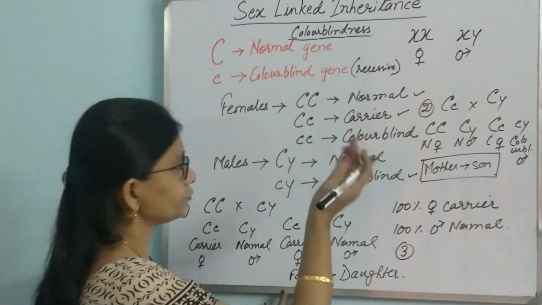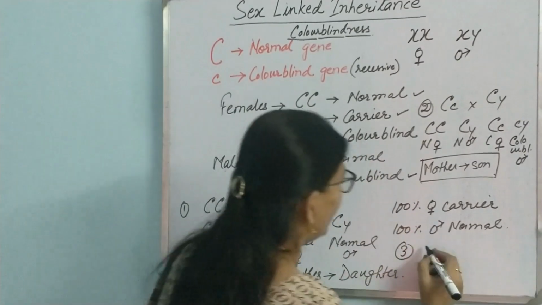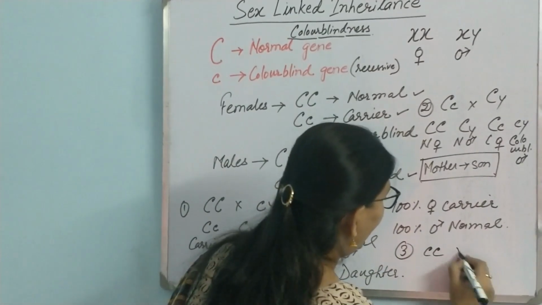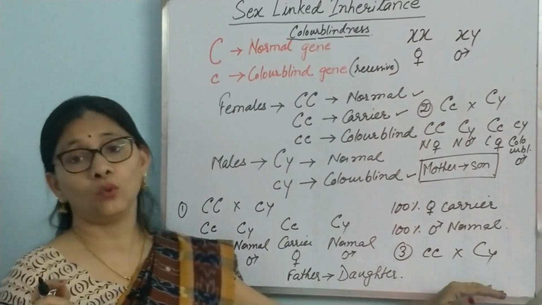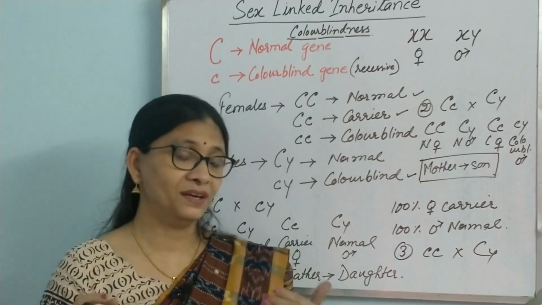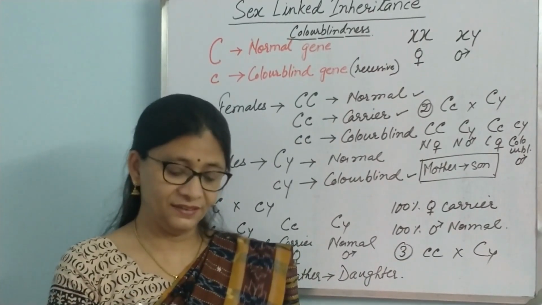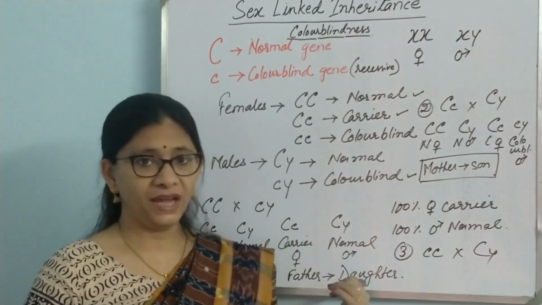Let's take a third possibility where the female is colorblind and the male is normal. So what will be the outcome now? Okay, so you do this and let me know in your comment section so that I understand you are seeing the video. Now if you like the video, of course we haven't finished it yet.